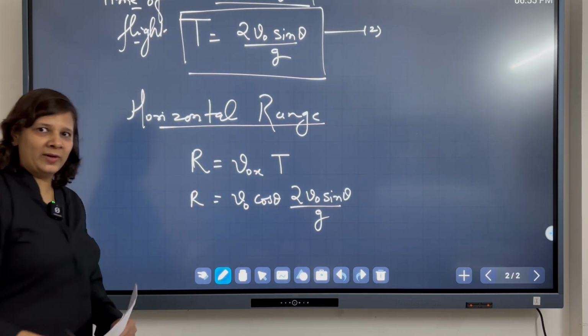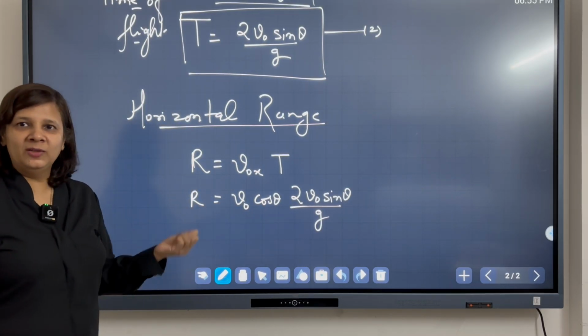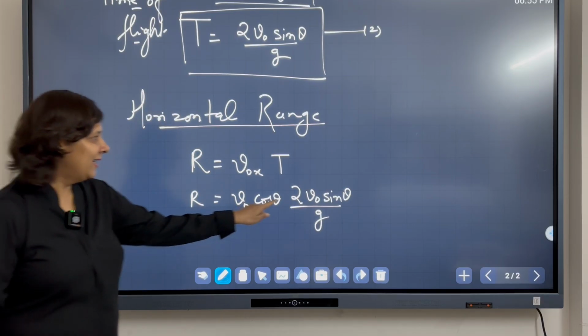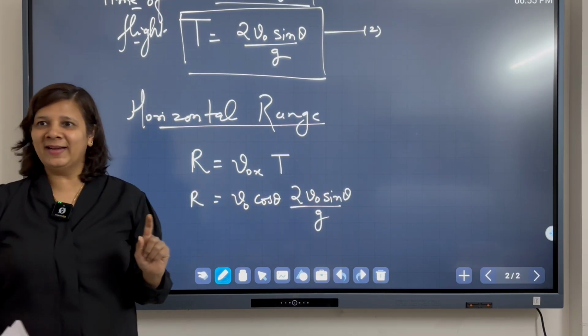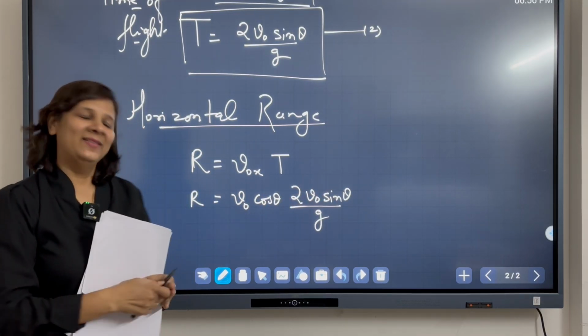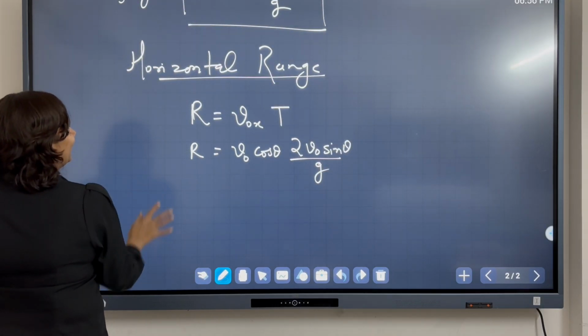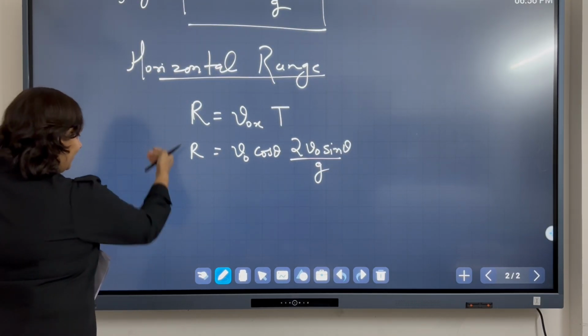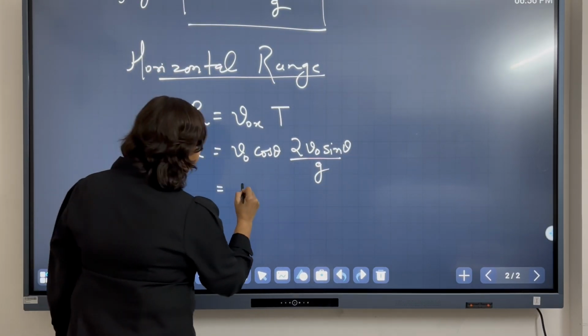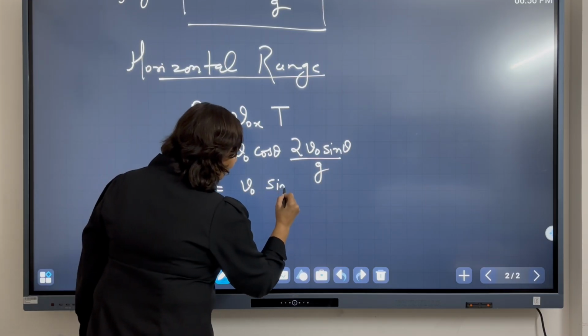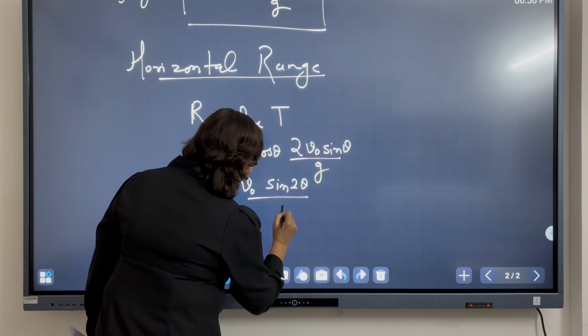If I want to write this in a compact form, you have all learnt in trigonometry that 2 sin theta cos theta I can write as sine 2 theta. Very good. So I can write the horizontal range formula as v naught squared sine of 2 theta over g.